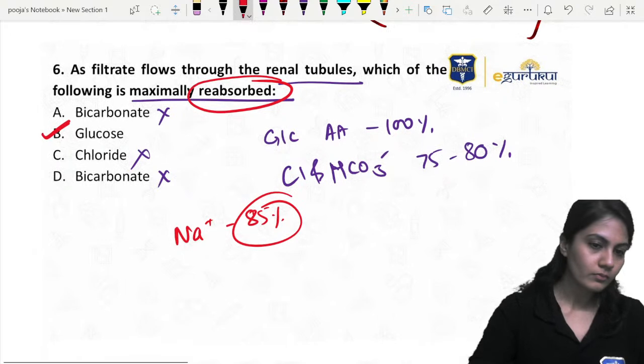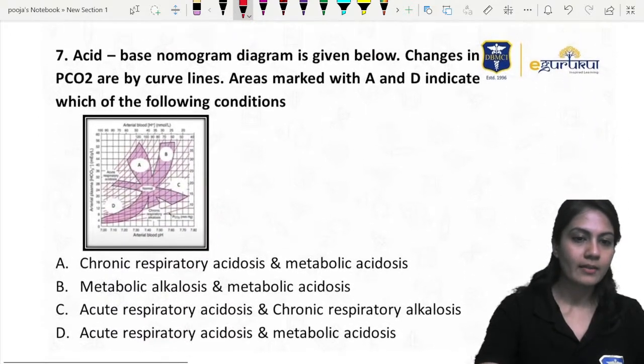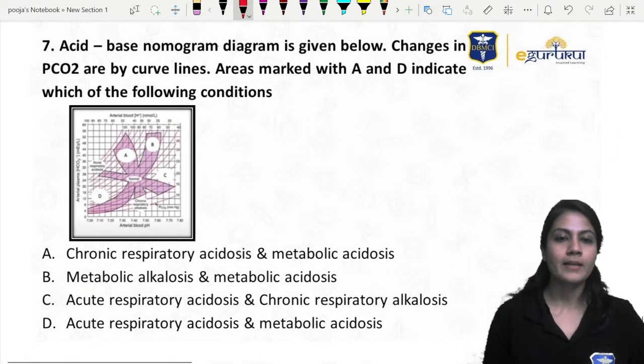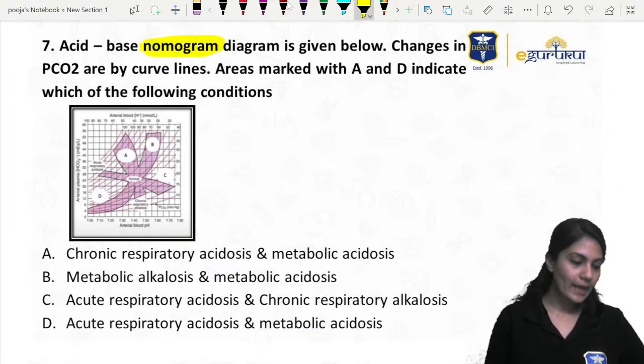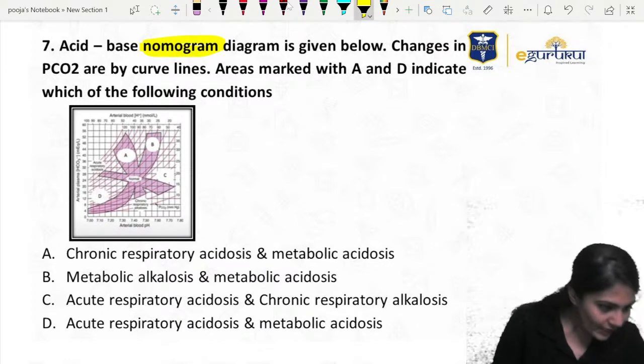Okay, let's move ahead. This is known as nomogram, acid base nomogram, right? This diagram is given in the Ganong. Okay, last chapter of the Ganong, right?